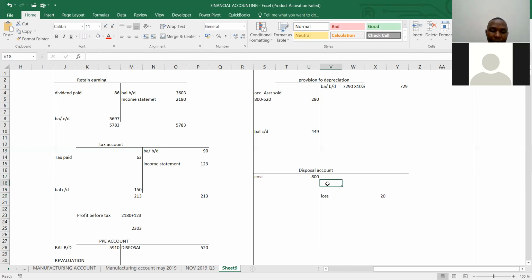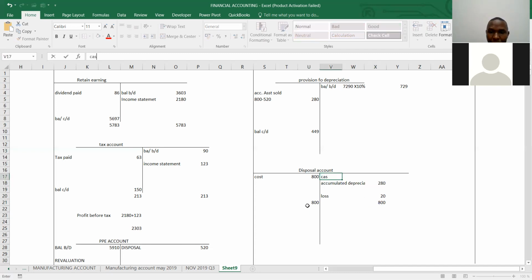So here I will say accumulated depreciation. For me to get that accumulated depreciation is 280. So I can now balance this one 800. Again, this one should be 800. So the balancing figure here is what?